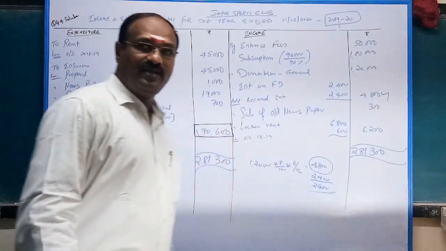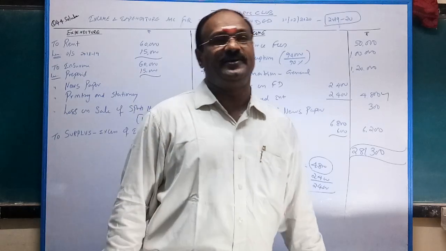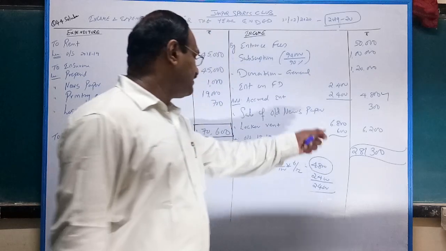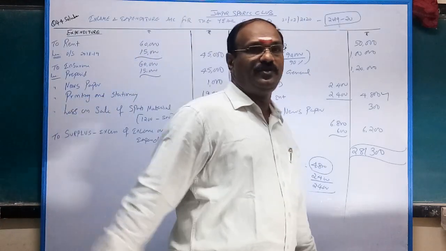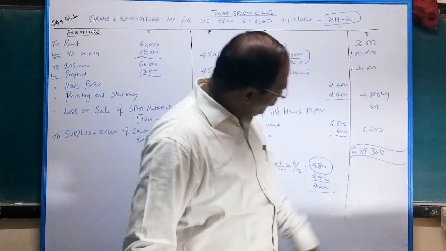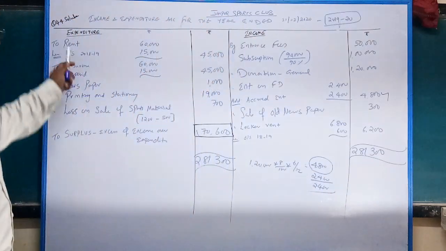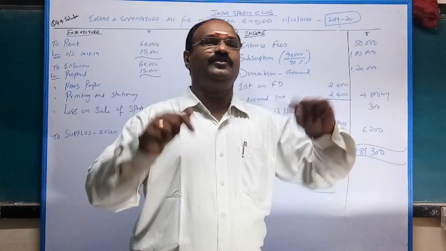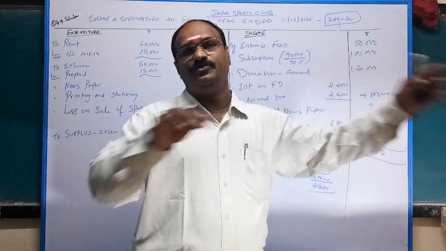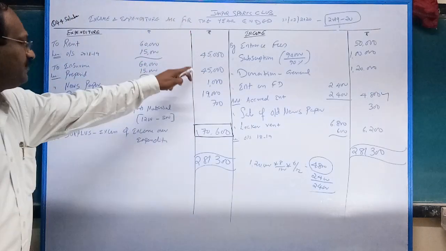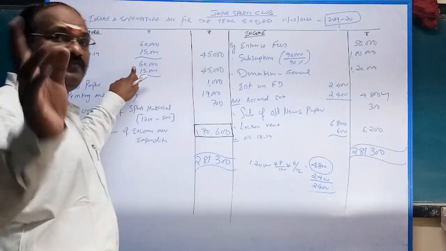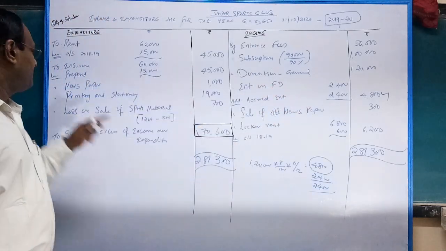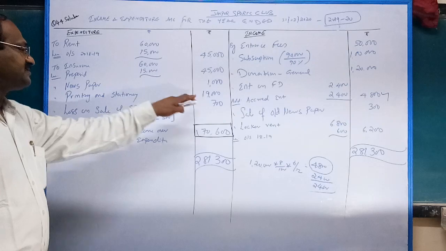Then locker rent. Listen, locker rent is 6,800. Out of 6,800, 600 belongs to last year, that we have to reduce. Balance 6,200. Then payment side, rent 60,000. It includes 5,000 from last year, so thereby you have to deduct, giving 55,000. And insurance 60,000, of which 15,000 is prepaid, so prepaid also you have to deduct, giving 45,000. Newspaper 1,000 rupees. Printing is actually 19,000.